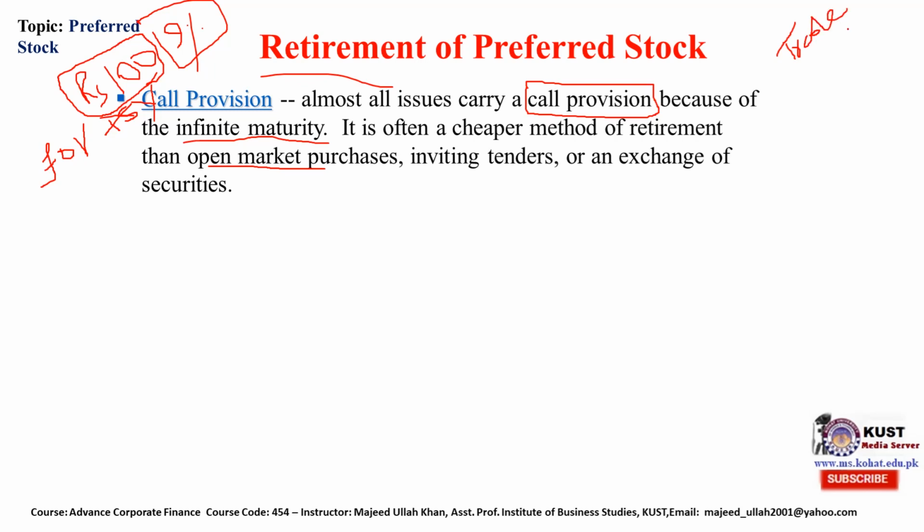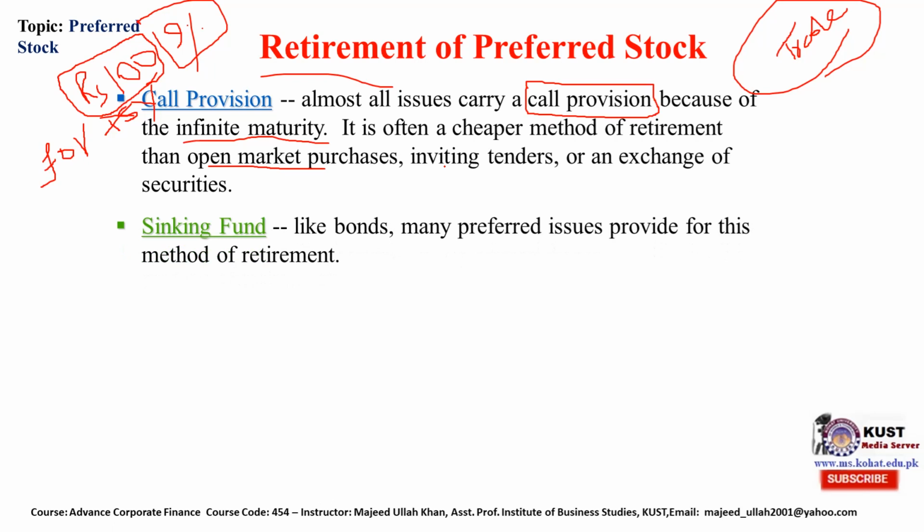So this method is cheaper if the company puts terms in their preferred stock certificate that the company has a right to buy or call back at any time at par value.